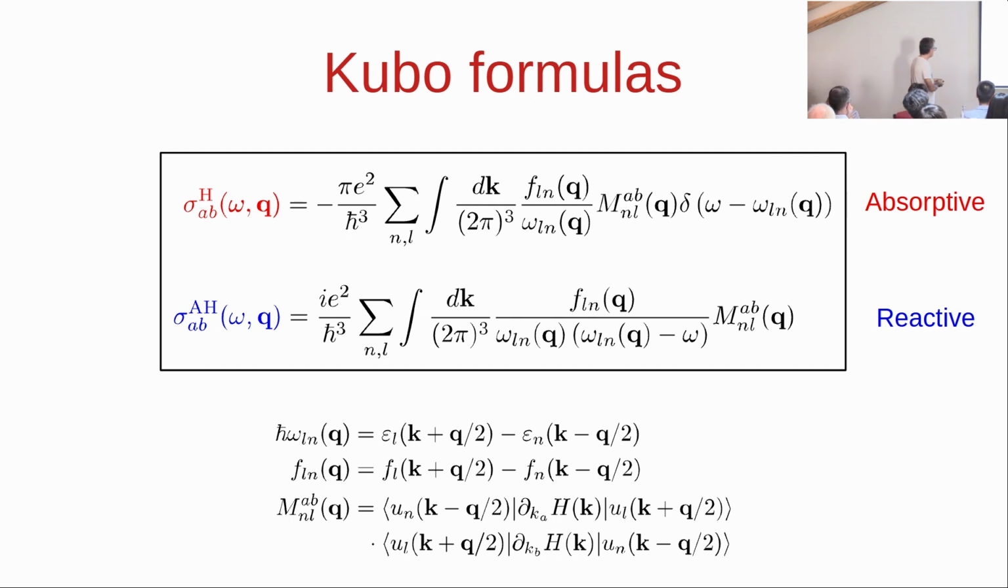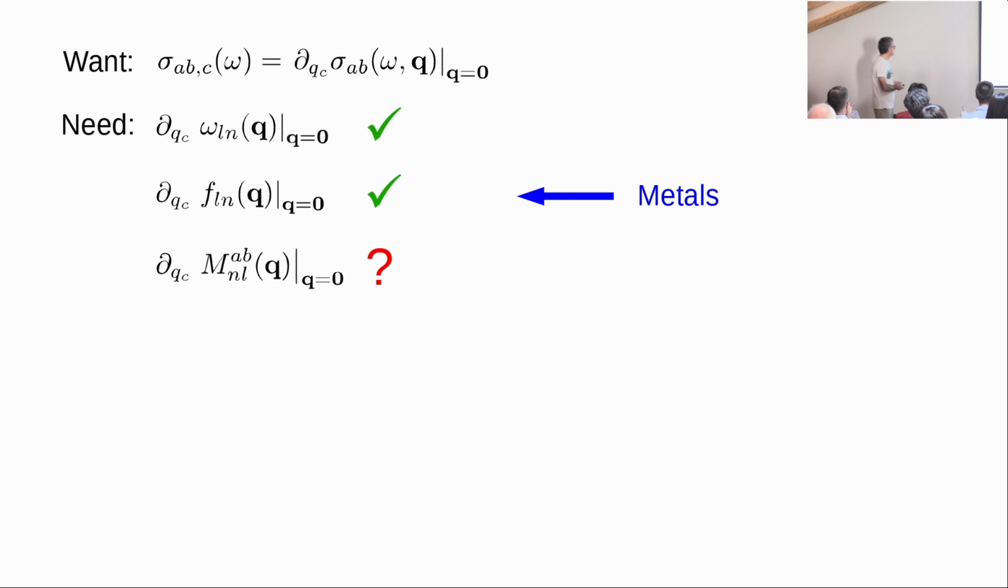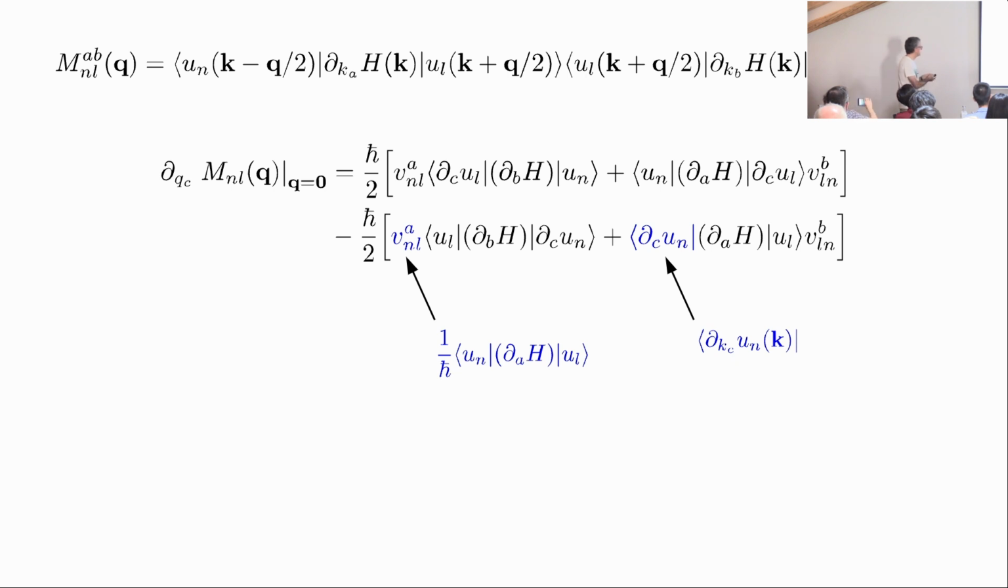Okay? And we want to differentiate this entire expression with respect to q at q equals 0. So there are three objects that depend on q: the omegas, the Fs, and the M. Differentiating the first two is totally trivial. By the way, differentiating the second is only necessary for metals because for insulators, the occupations are constant in the Brillouin zone. The tricky part is the differentiation of the optical matrix elements. And let me write again here the optical matrix element. It depends on q in four places, here, there, there, and there. So when we take the q derivative, we get a total of four terms.